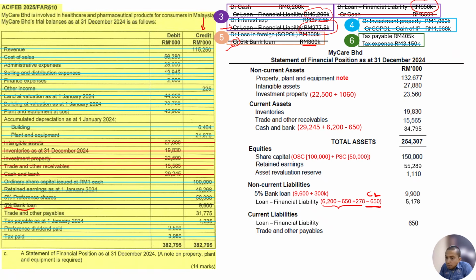So only one left here, which is trade and other payable. Trade and other payable, no adjustment. Put it here, and it is done. Total up, and make sure it is equal to whatever we put there. Sorry. One more is tax payable here. I haven't done it. Tax payable is a current liability. Okay. Just put tax payable here and total up. So total up and it will be equal.